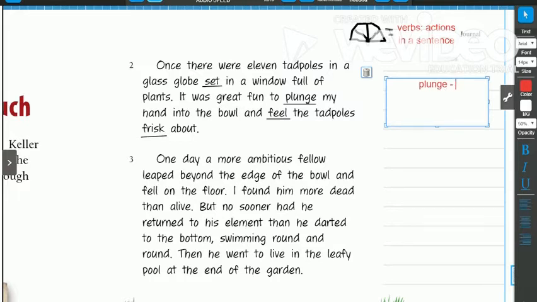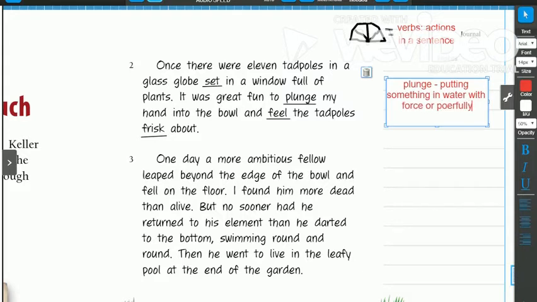What does that mean? When I imagine the word plunge, I'm not just sticking my hand into a glass bowl of water. I'm putting it in forcefully. So I'm going to write the definition. Or powerfully.